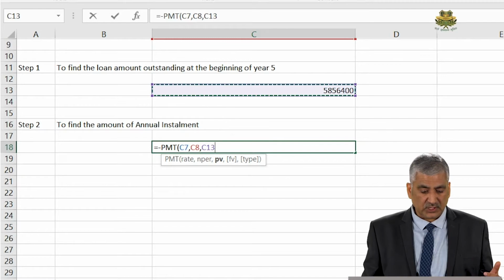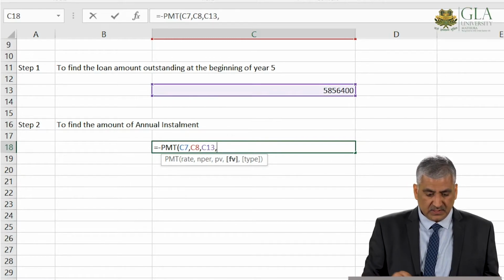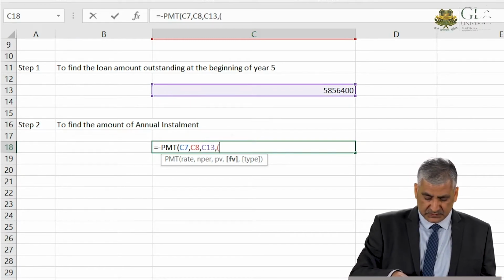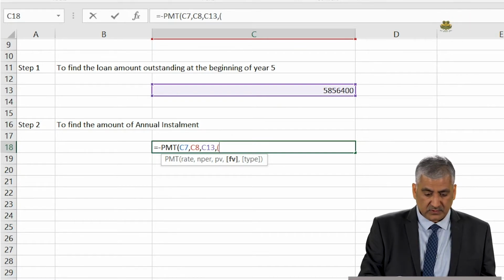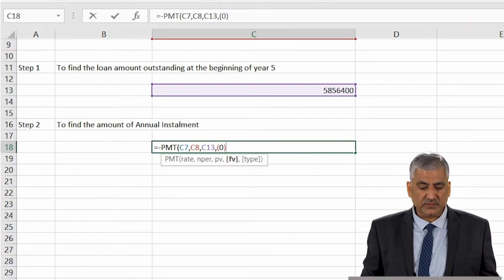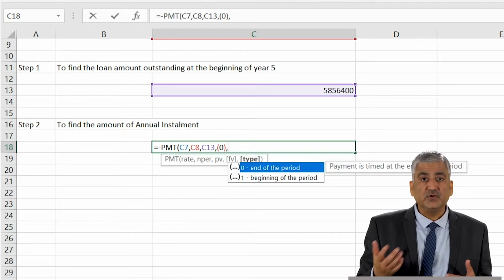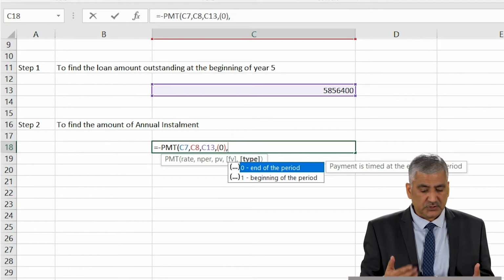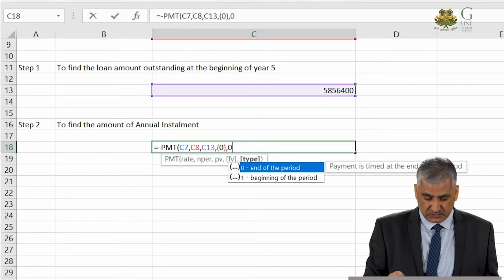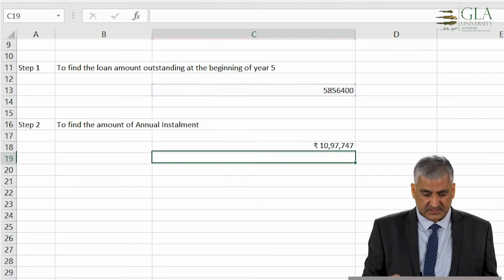What is the present value? Present value is the loan amount outstanding, this value. Then the future value: of course, the whole amount of the loan needs to be liquidated, so future value is 0. Type: of course, the loan amount is to be paid at the end of each year, so I will be using 0. Then let's close the bracket and press enter.